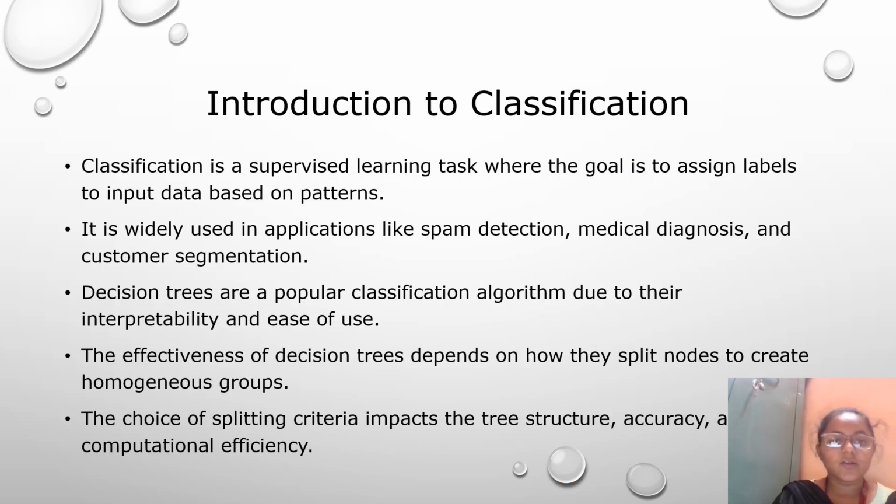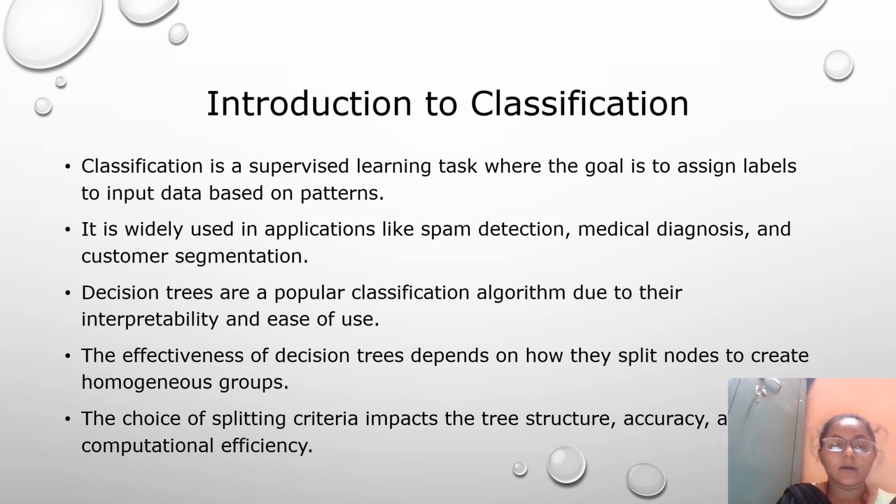Introduction to classification. Classification is a supervised learning task where the goal is to assign labels to input data based on patterns. In classification, the output variable is categorical, meaning it belongs to one of a set of predefined classes or groups. It is widely used in applications like spam detection, medical diagnosis, customer segmentation and image recognition. There are types of classification: binary classification, multi-class classification, and multi-label classification.